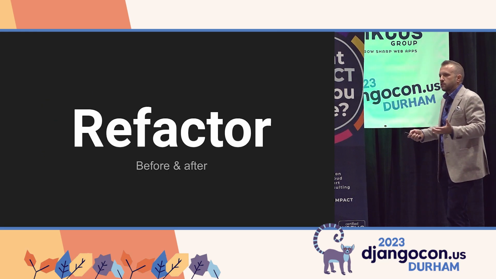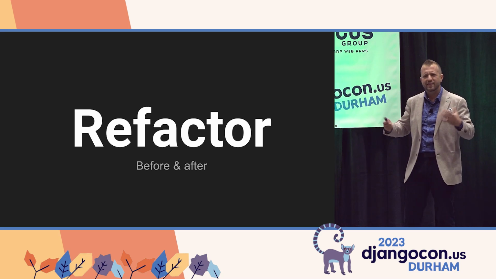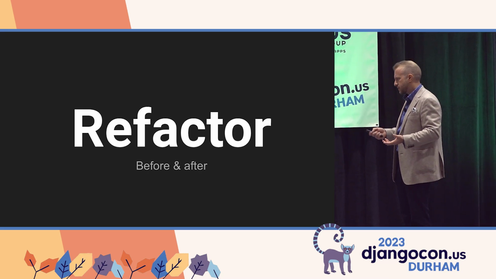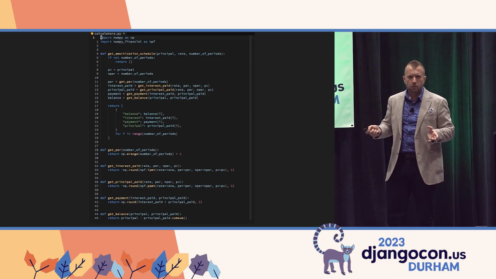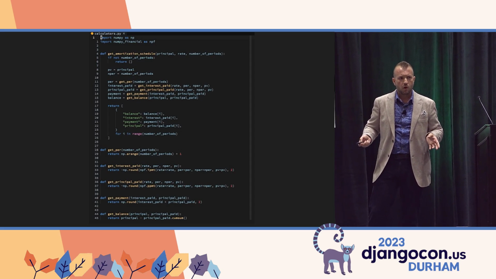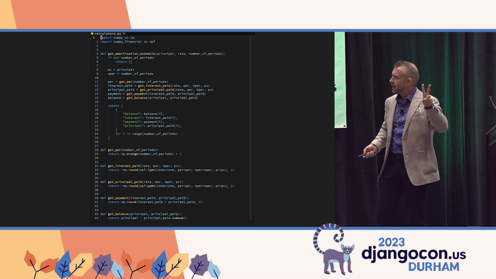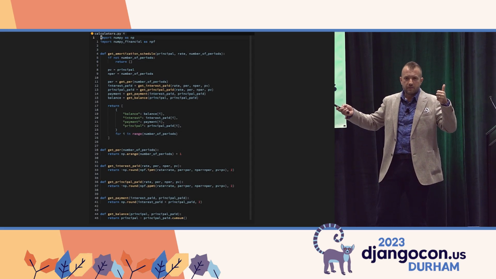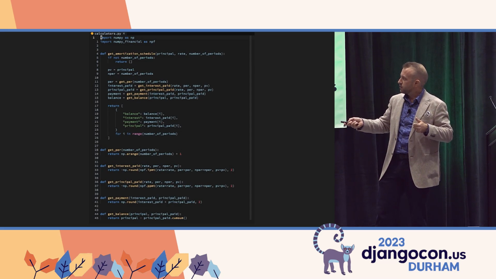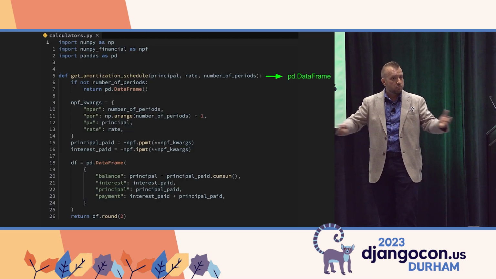So this leads me to refactoring, kind of where we're going with this talk, the goal: to avoid that situation where we've refactored and things blow up, but the functionality is the same. This is the code for the amortization schedule calculator. I left it purposely small so you can't read it because it doesn't matter. There are two things to take away from this slide: there's a lot of code here, split up in all these little functions, and basically the destination for all this is this trash bin. And we'll replace it with something completely different.